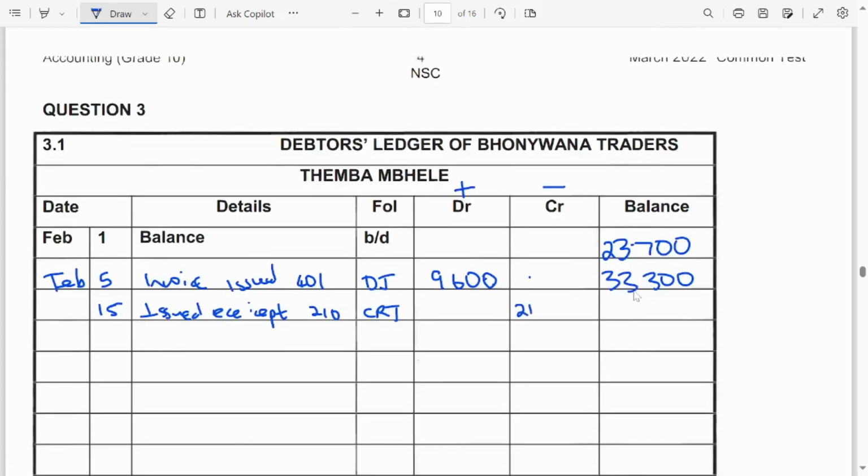21,750. So the balance has to decrease with 21,750. That is going to be 11,550. Right?